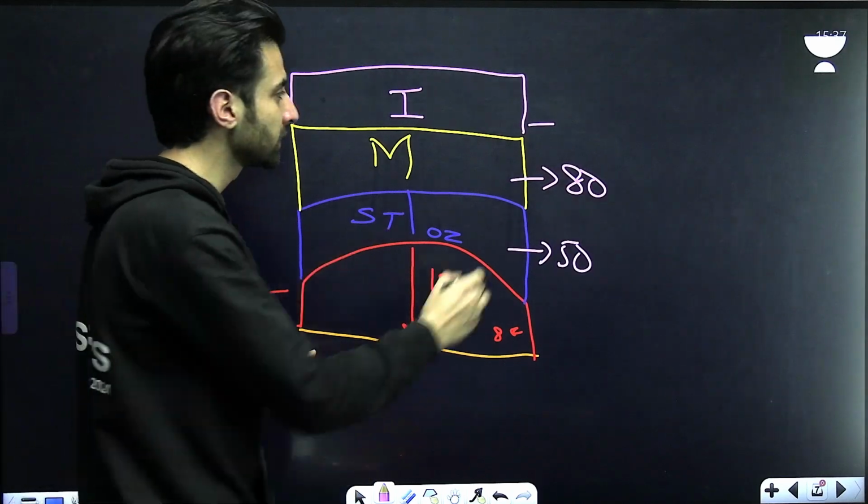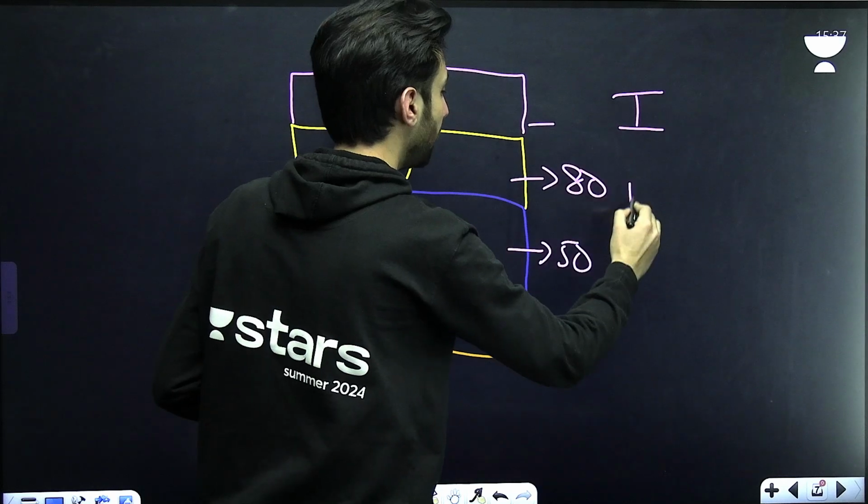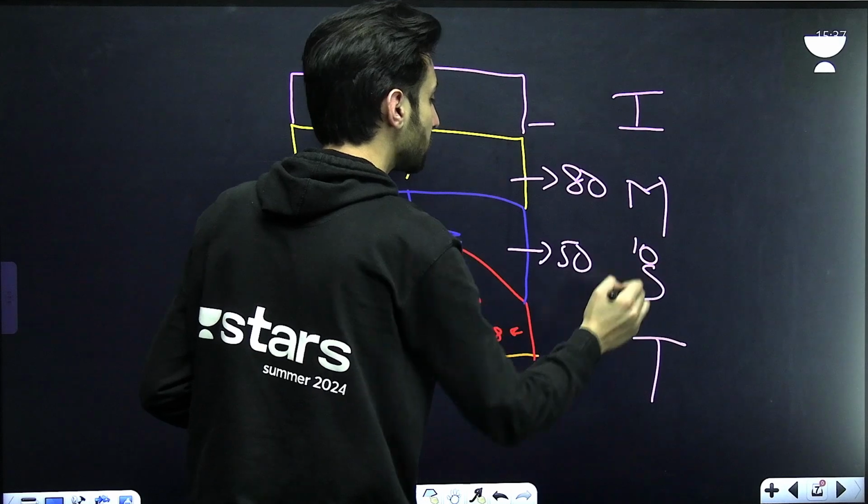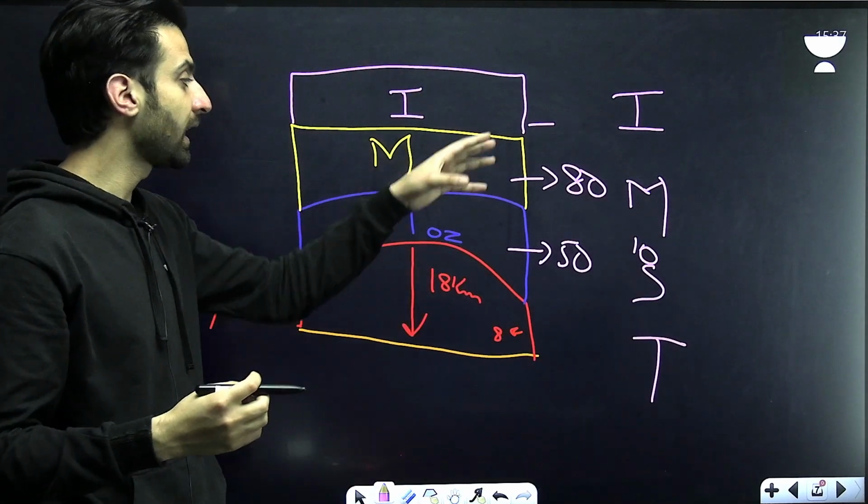So if you want a mnemonic for this, this is I M, then use the OST. Why O? Because of ozone, so that you can remember it easily. It is I MOST.